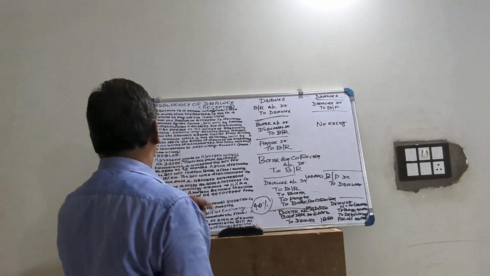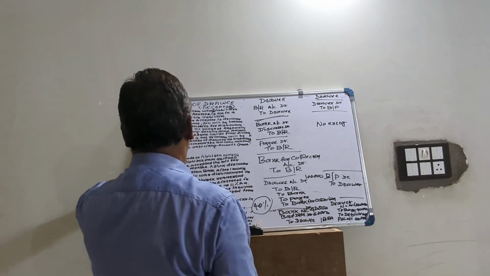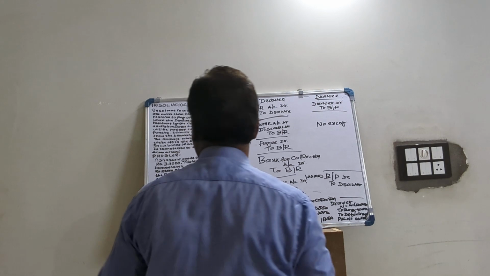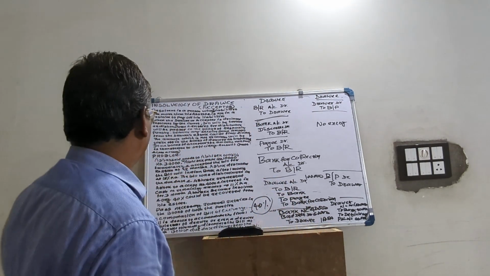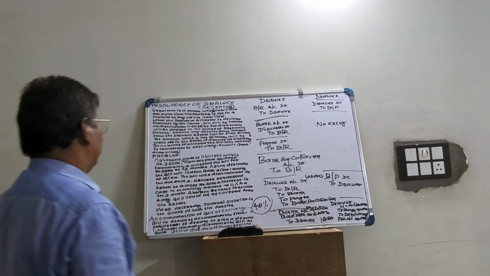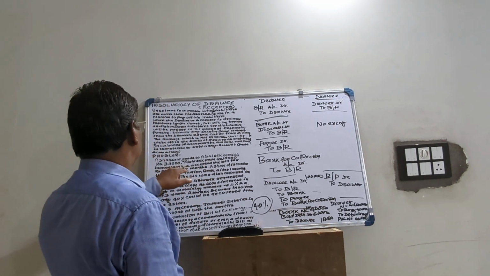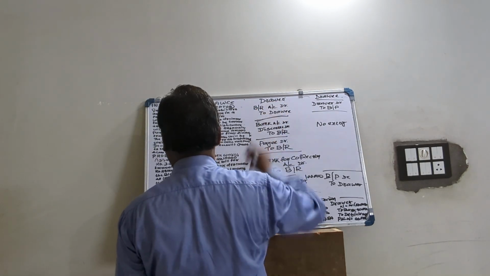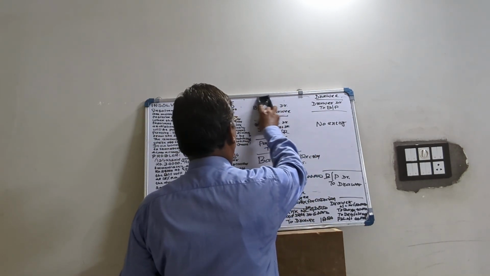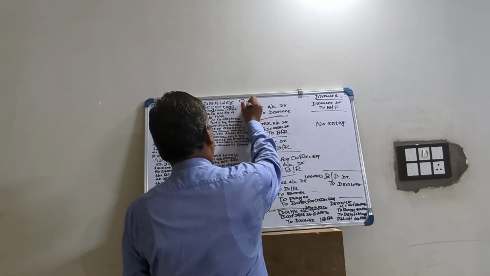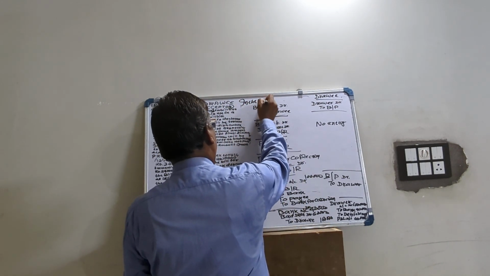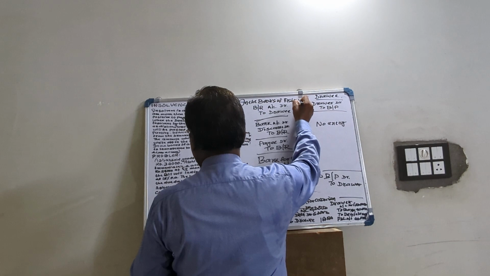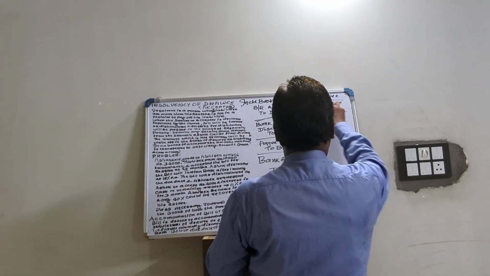Here one problem is given, we will discuss. Ashok sold goods to Abhishek worth 34,000. So here Ashok sold goods to Abhishek, the goods of 34,000. Abhishek paid 10,000 and immediately accepted a bill for 24,000 at 2 months. So here drawer is Ashok. So in the books of Ashok first. In the books of Ashok. Here drawee is Abhishek. In the books of Abhishek.